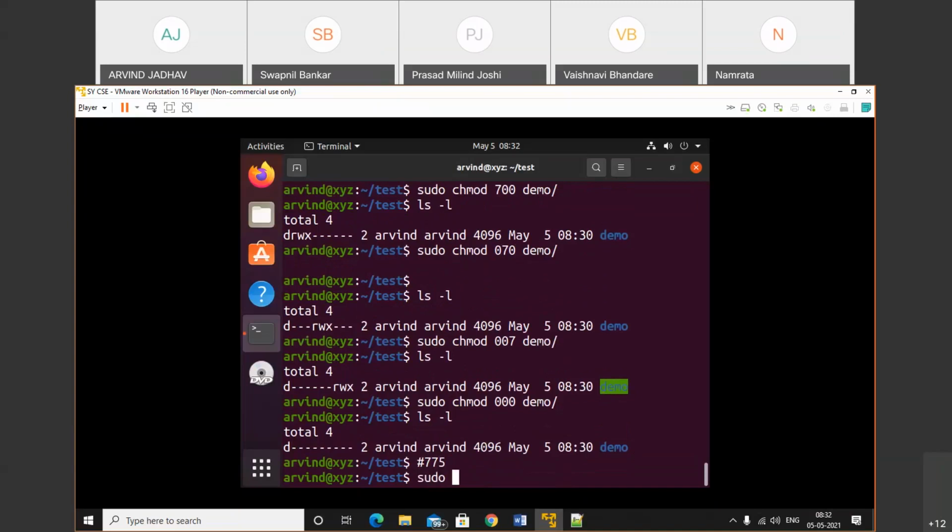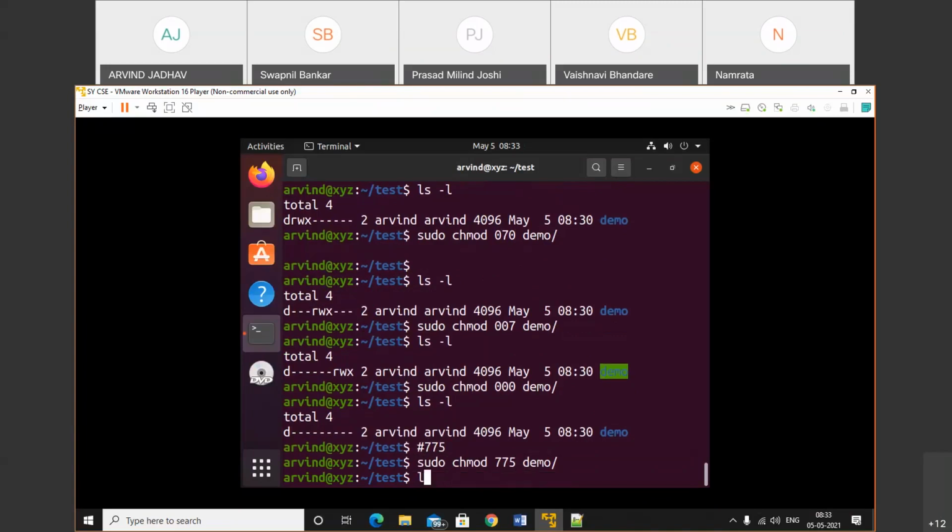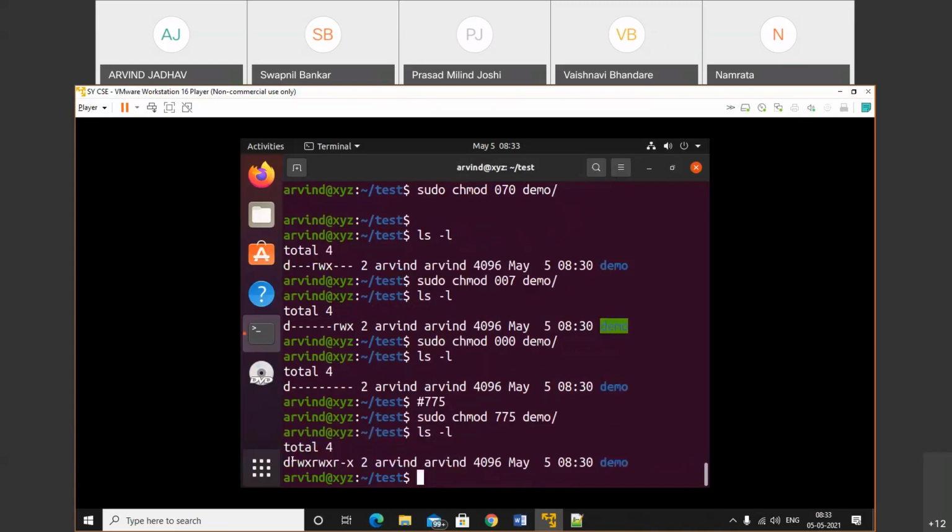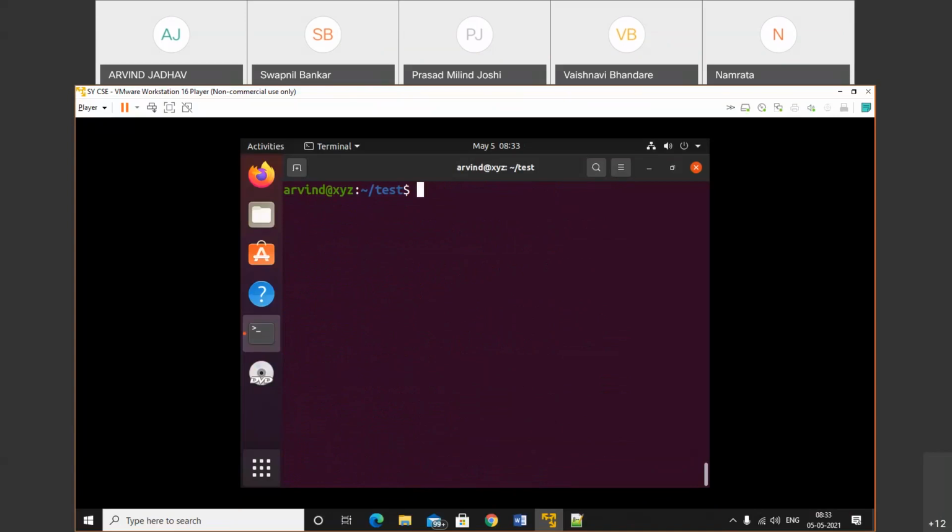So we set the default permission: sudo chmod 775 for the directory demo. Check out, the default permission will be set. So this is the overall about file and directory permissions.